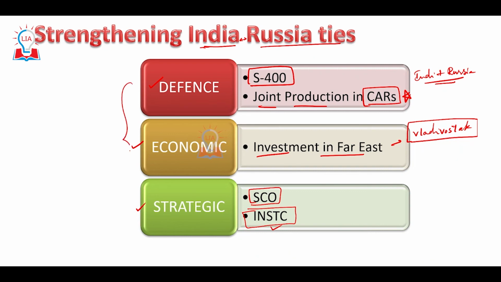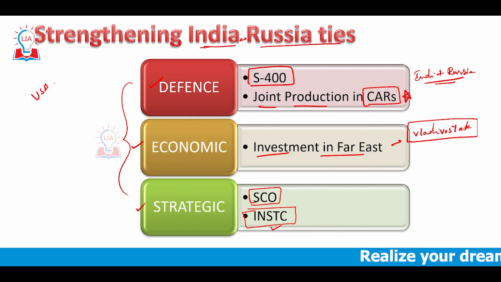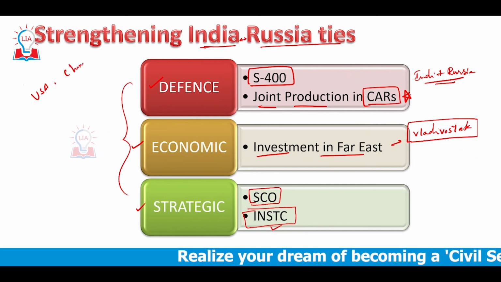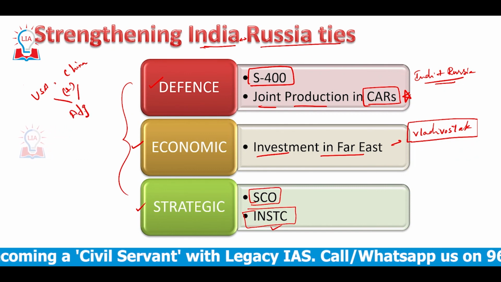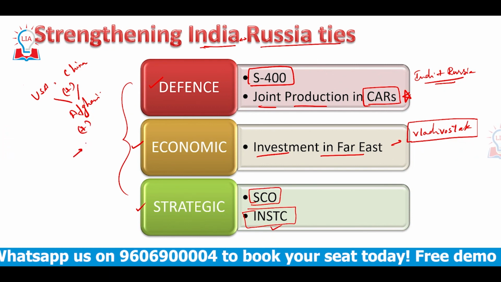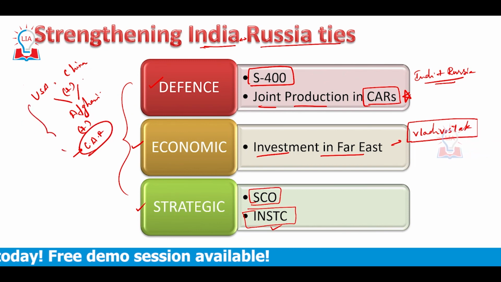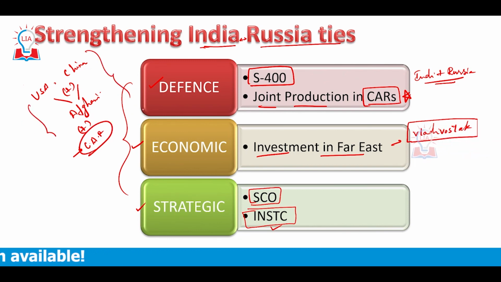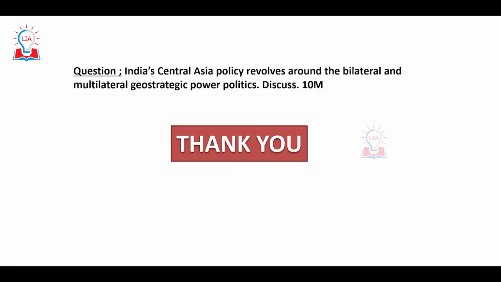In all these aspects, India and Russia are trying to strengthen their partnership so that they can counter USA, they can also counter China, and they can work towards peace in Afghanistan and also work together in Central Asian republics. This is the reason why the all-weather friends, Russia and India, are strengthening their relationship.